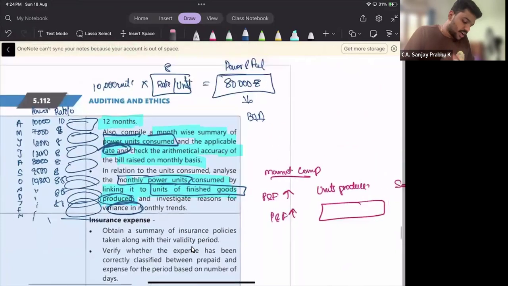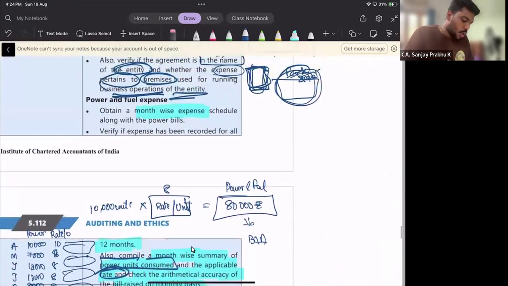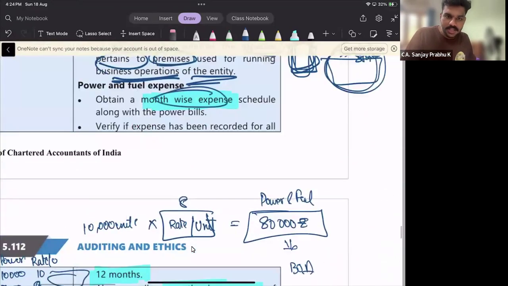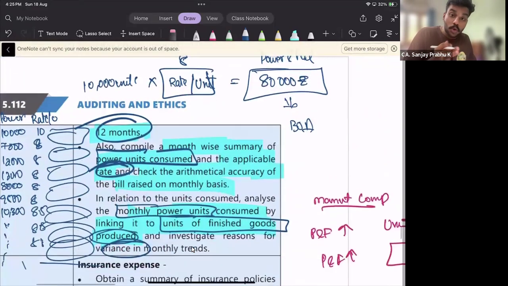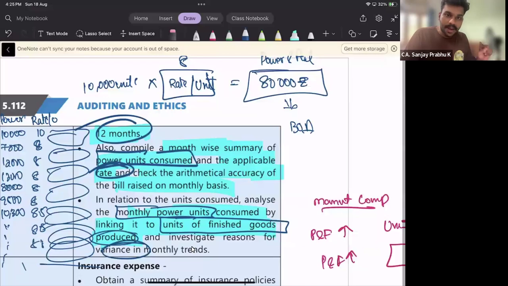So this is all about power and fuel. Power and fuel is very simple. Obtain monthly power and fuel expenditure. See whether all the 12 months power and fuel expenditure is recorded. Compute the power and fuel expense. How? By multiplying the power units consumed with the rate per unit.